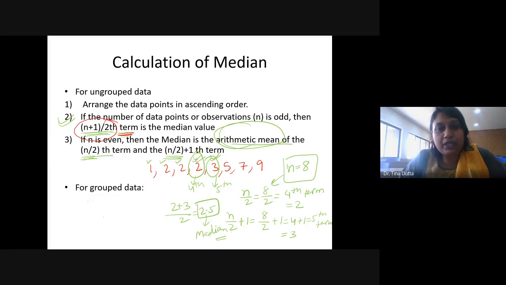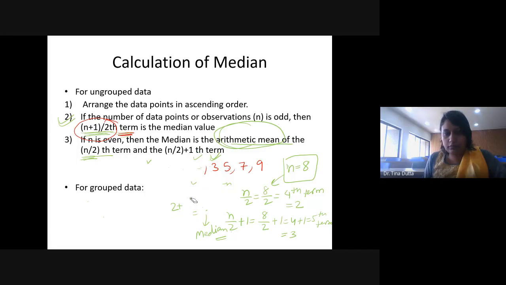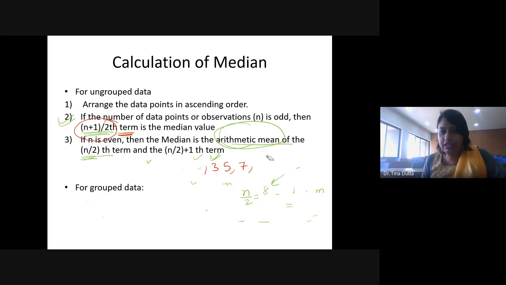When we have grouping in the data set, that is a frequency distribution with class intervals, there is a different formula to calculate the median. For the grouped data set, I'll be discussing the median in the next class.